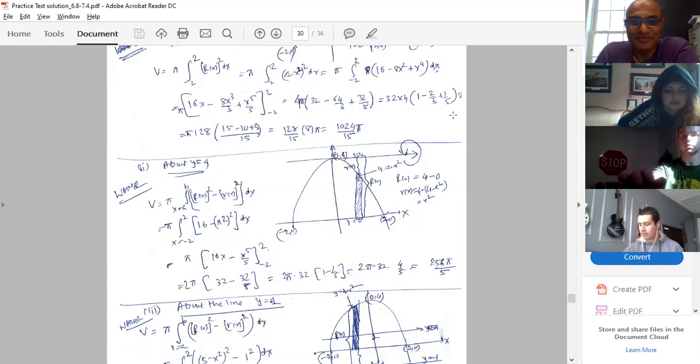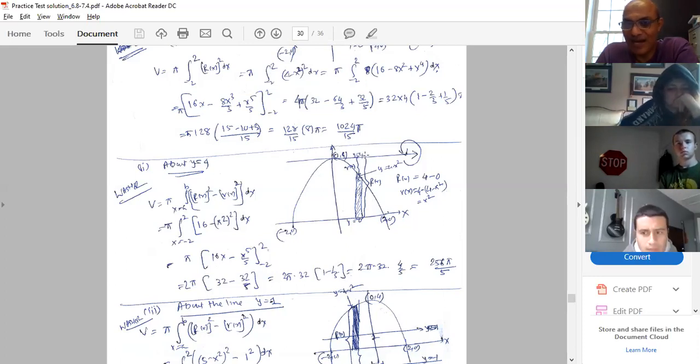Okay. Good. So now my figure would be the same, but I have to use the washer method. Washer method means capital R(x) minus small r(x), from the most top part to the bottom part, because we are coming from top to bottom. So it is 4 minus 0. That is my capital R(x).